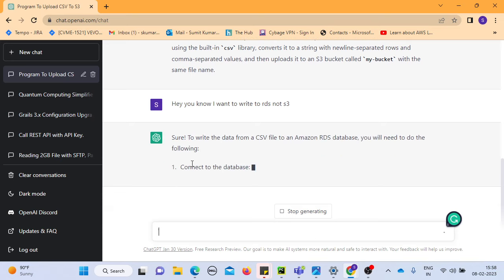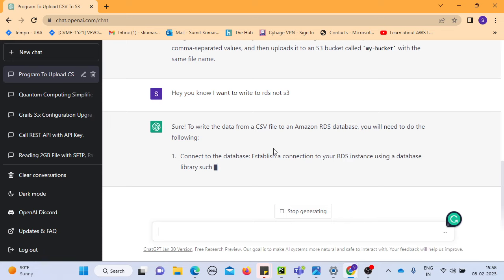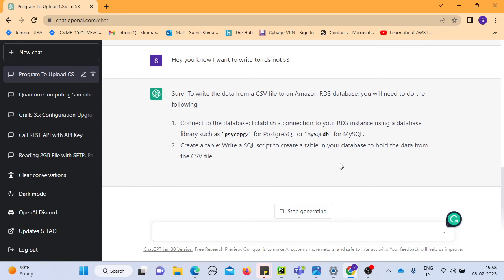For now, like we said, it understood your requirement and started writing this. Sure, to write the data from a CSV file to an Amazon RDS database, you'll need to do the following steps. It's more like, hey, this is the library that you want to use, and this is the database you want to use.